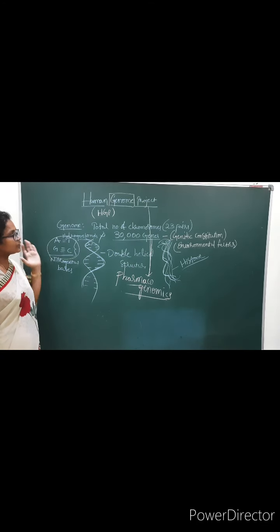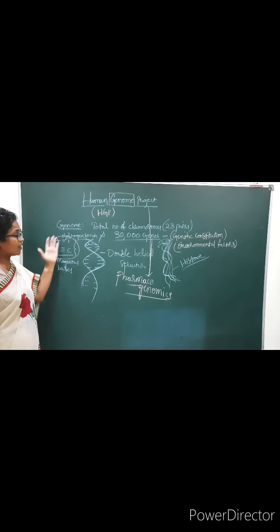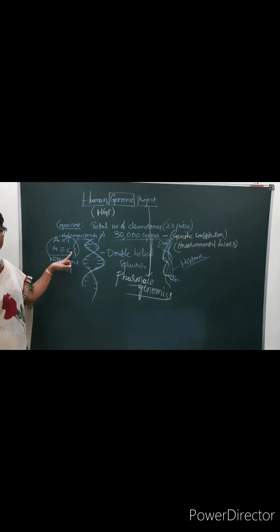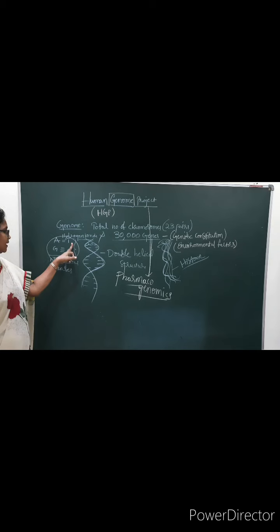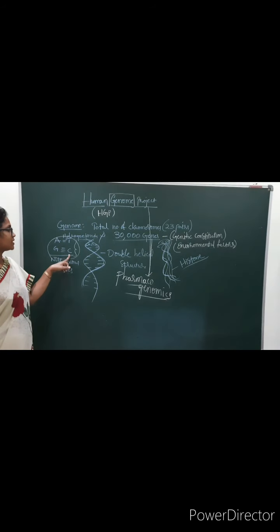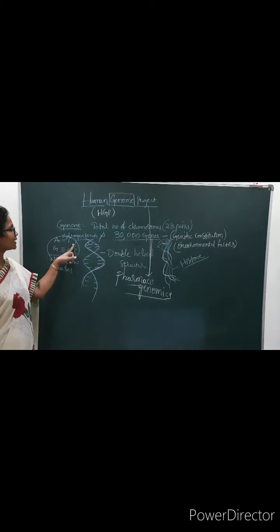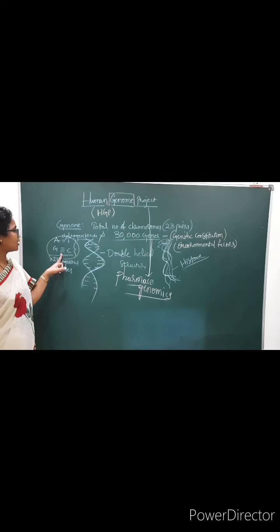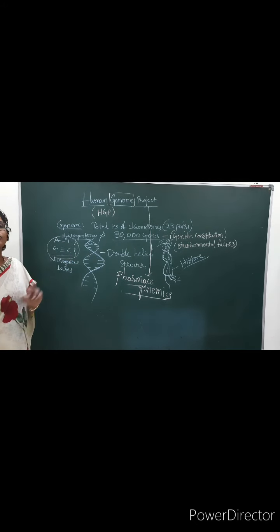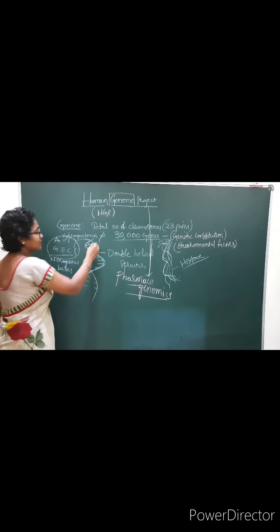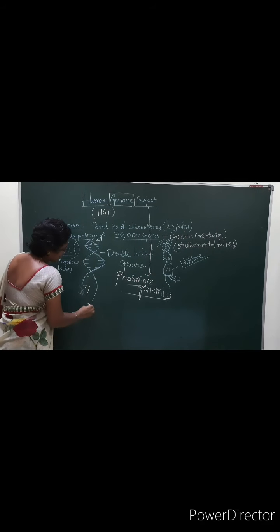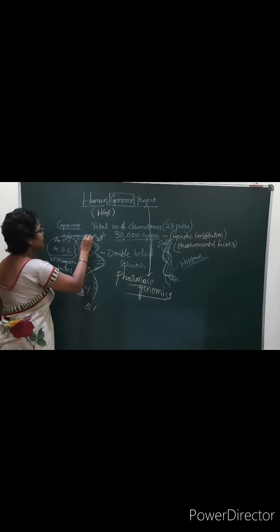You should know the structure of DNA. Adenine, thymine, guanine, cytosine are the nitrogenous bases. They are attached to one another by hydrogen bonds. Guanine is attached to cytosine by 3 bonds. Adenine is attached to thymine by 2 hydrogen bonds. So this is a double helical structure. There are the 5' and 3' ends. It starts with the 3' and ends with the 5'.